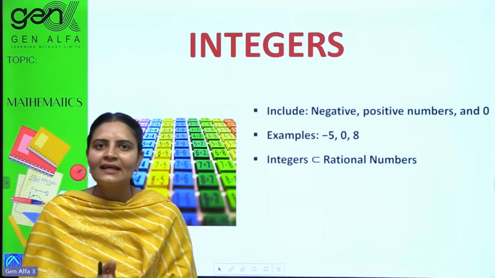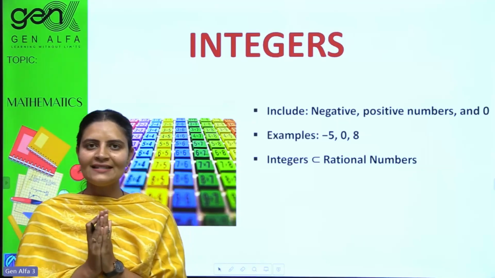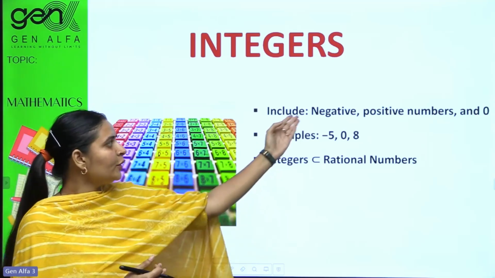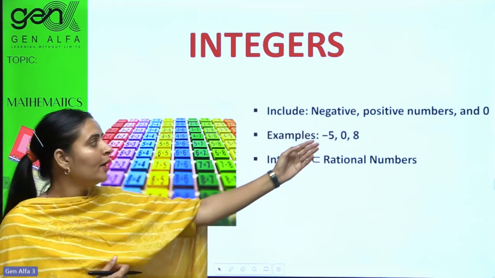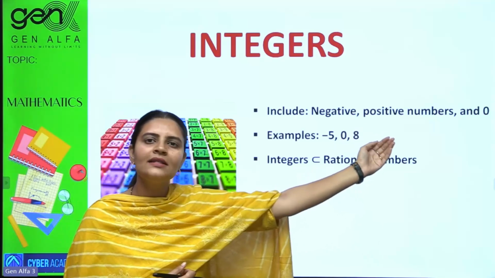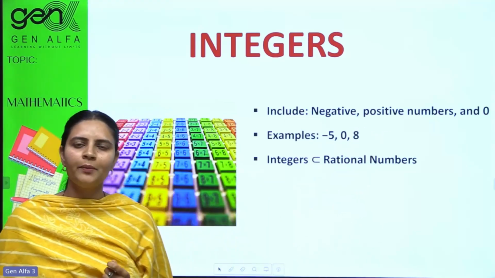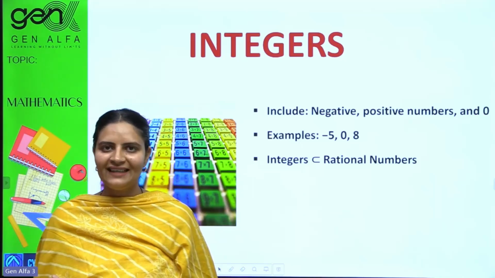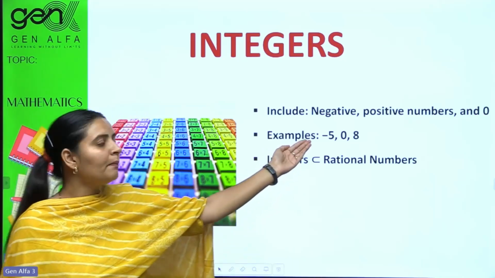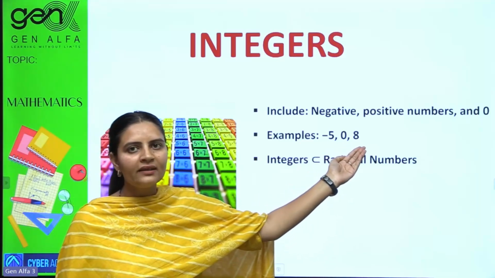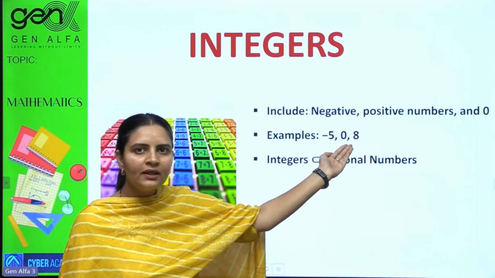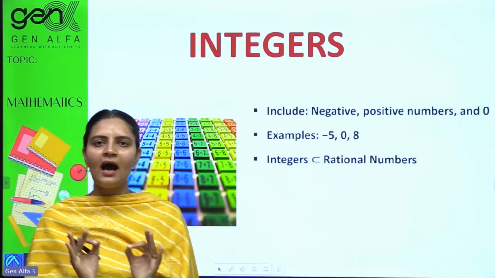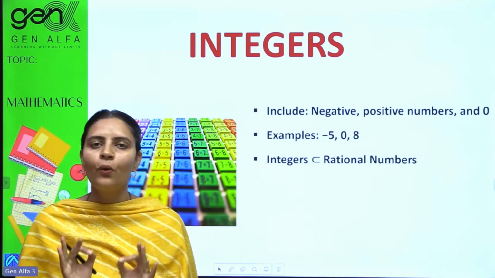So our first thing is integers. Yes, in our recipe, the first ingredient is our integers. It includes negative numbers, positive numbers, and zero. So what did you understand by integers? Adding negative numbers to whole numbers? Yes. So examples are here, -5. Yes, it does include negative numbers too. Zero is included. Positive numbers are included. Exciting. So integers are nothing but the negatives of whole numbers.